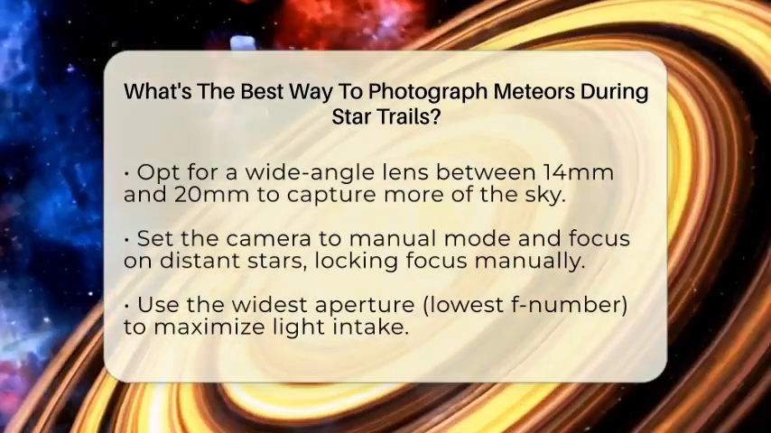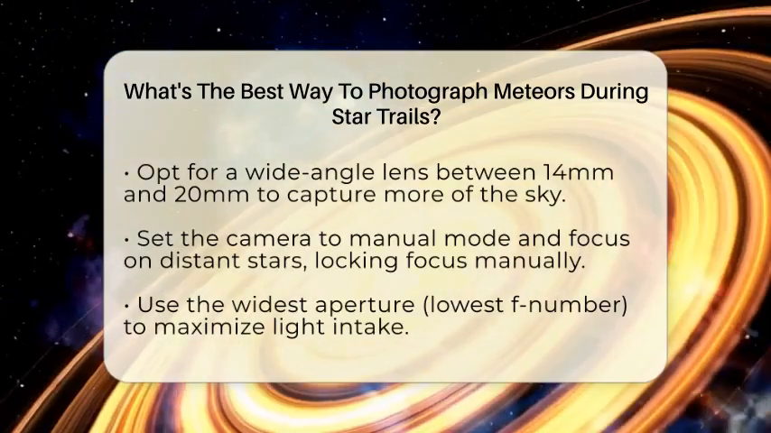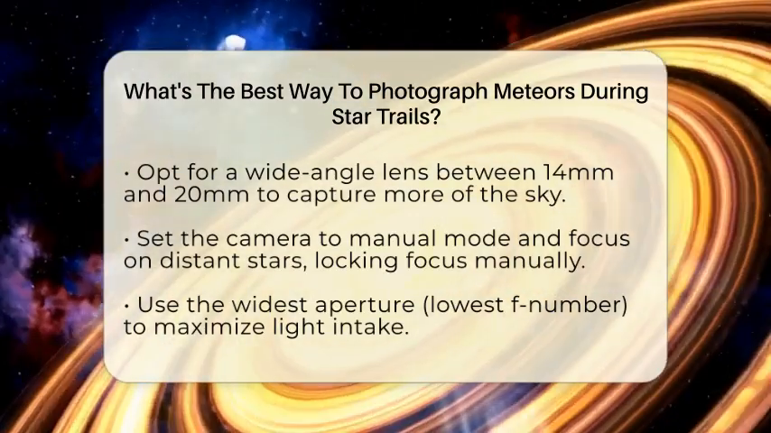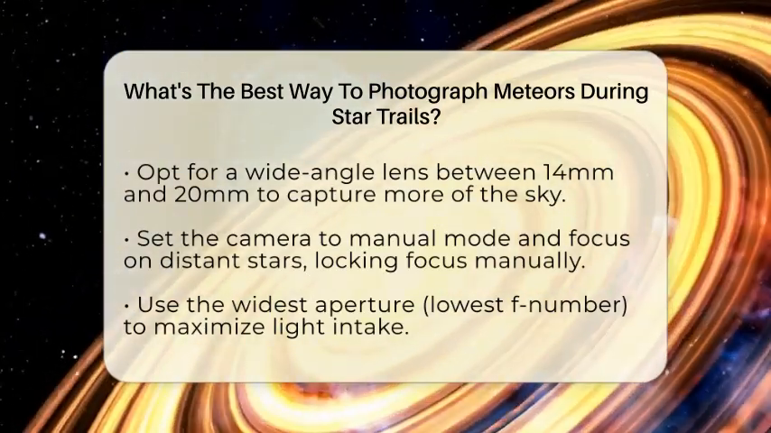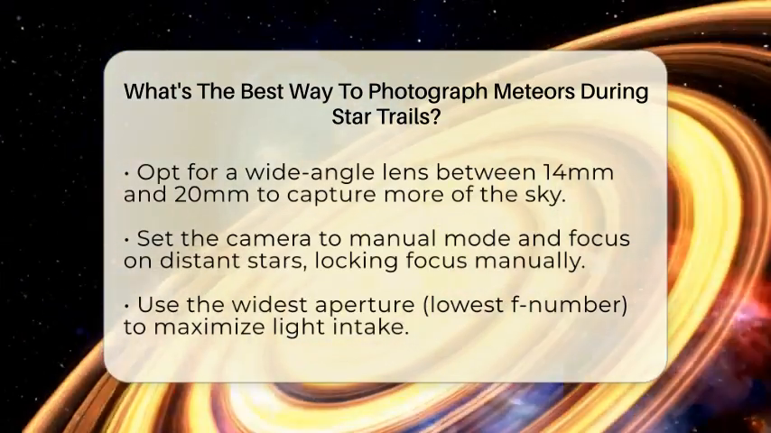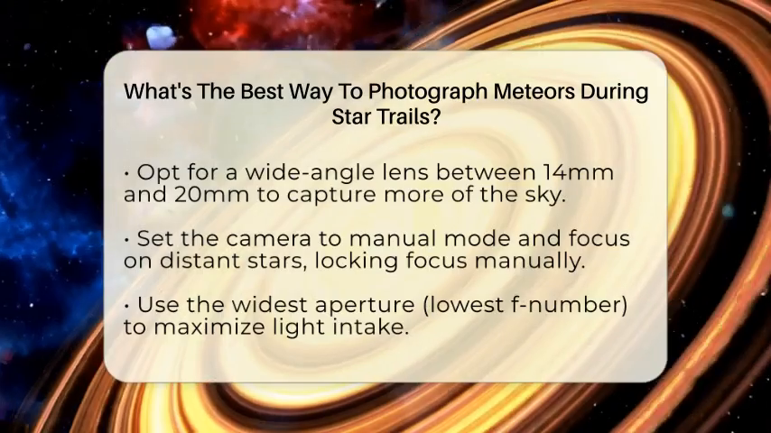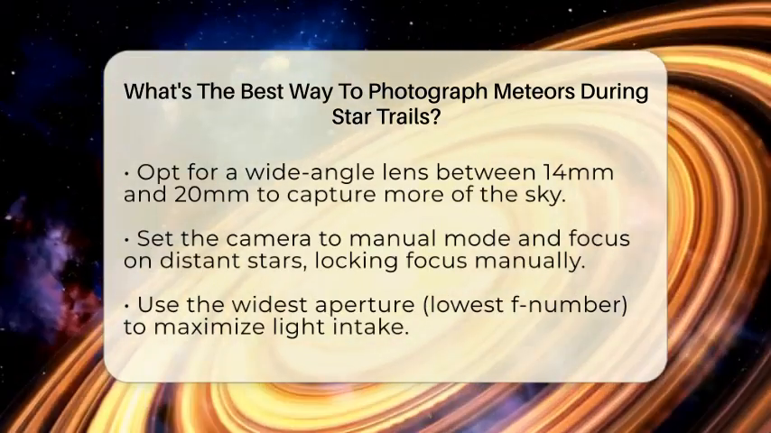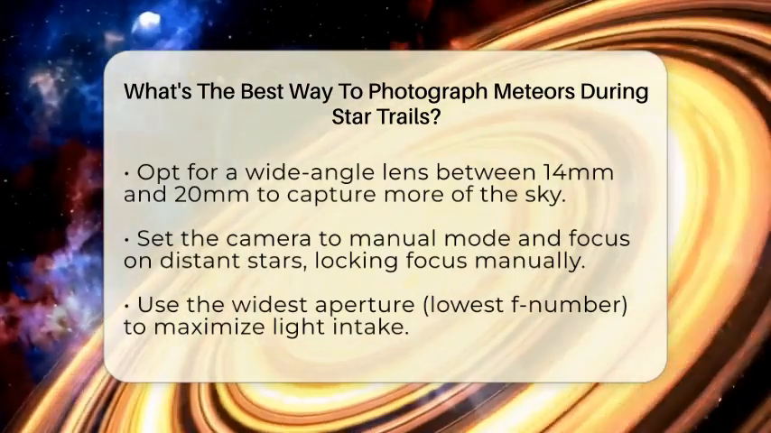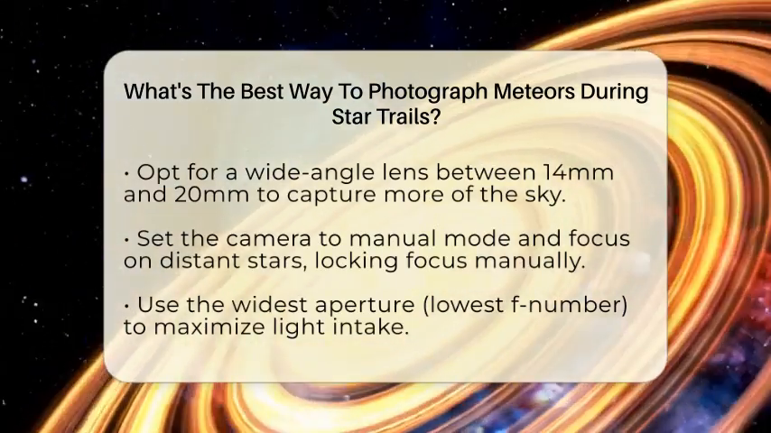Use the widest aperture your lens allows, often the lowest f-number, to gather as much light as possible. This helps make meteors brighter and more visible in your images. For exposure settings, shoot with about 20 to 30 seconds per shot. This length balances capturing fast meteors sharply and creating smooth star trails without overly stretching the stars into long streaks.